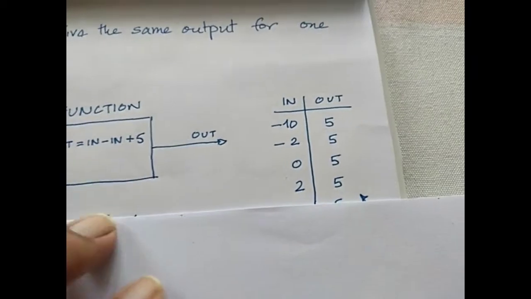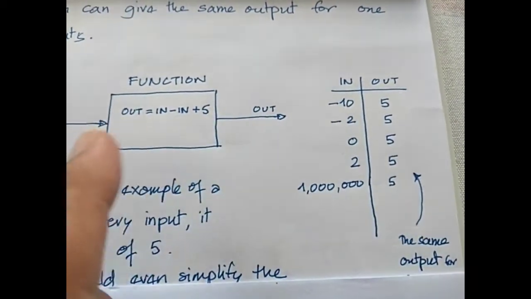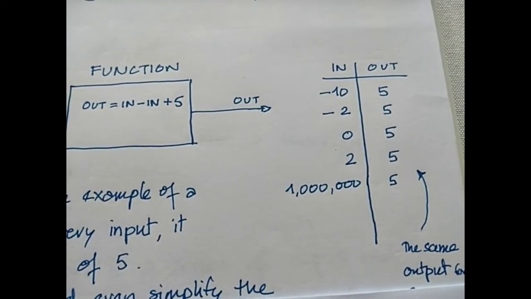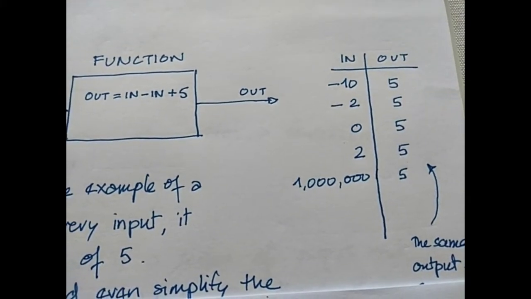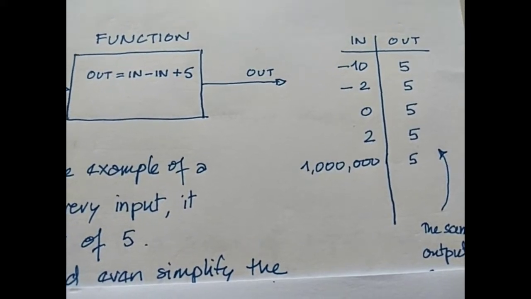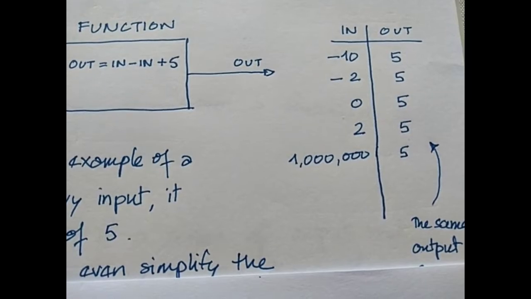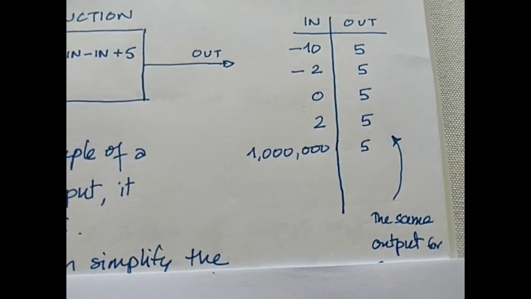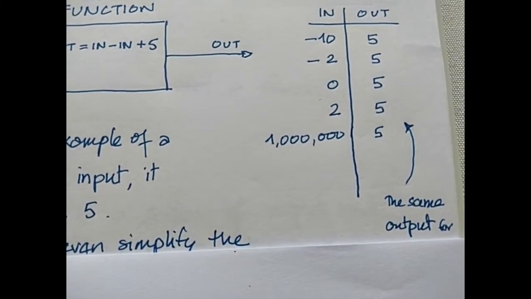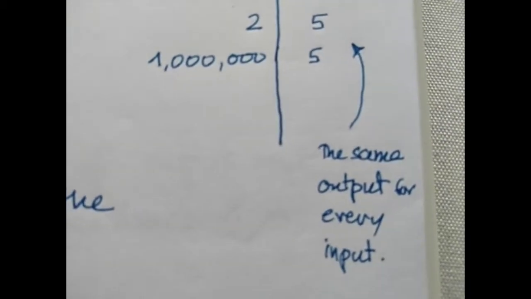So if we take some of the numbers, we can see here, if you put in 0, it will be 0 minus 0 plus 5, so you get the answer 5. If you put in 2, it will be 2 minus 2 plus 5, which is 5. If you put in minus 10, it will be minus 10 minus minus 10 plus 5, which is 5. And you will see for every single number, the output is 5. Even for 1 million. 1 million minus 1 million plus 5 is 5. So the output is the same for every input.